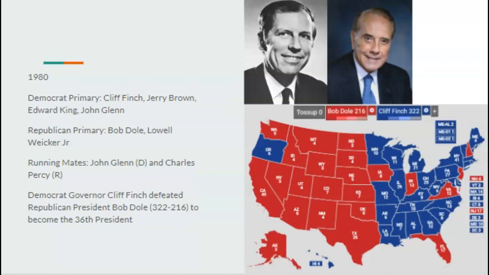And, of course, Cliff Finch ends up beating Bob Dole, a very unpopular president, 322 to 216 to become the 36th president. And under Cliff Finch, we'd see economic growth. We'd probably see an ease of tensions between Russia and the U.S.